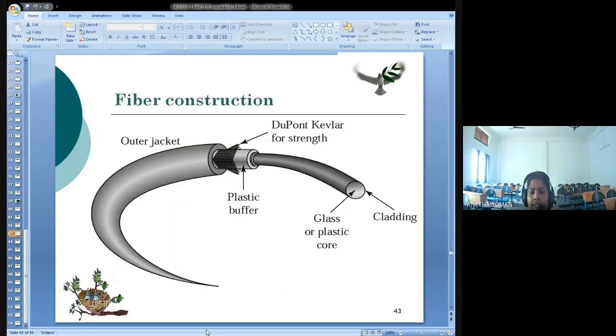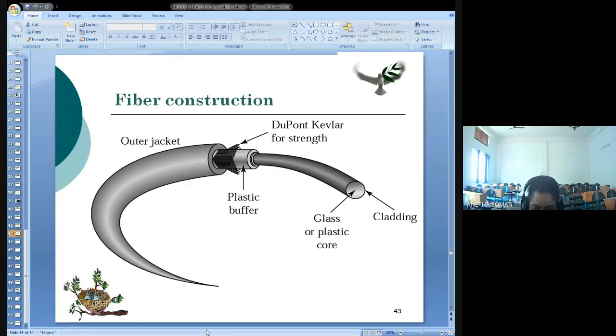Now, the next thing is the construction, fiber construction. Now, you have the outer jacket. The outer jacket is actually made up of Teflon or PVC, polyvinyl chloride. Now, inside the jacket, you have some strands. You can see in the diagram that it is called Kevlar strands. Actually, that is used to strengthen the cable.